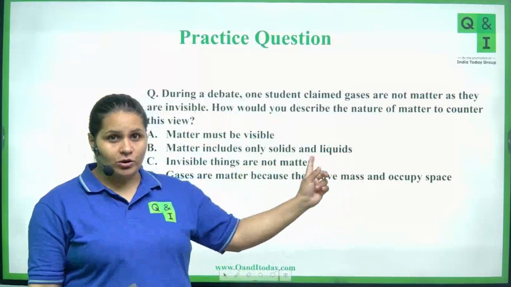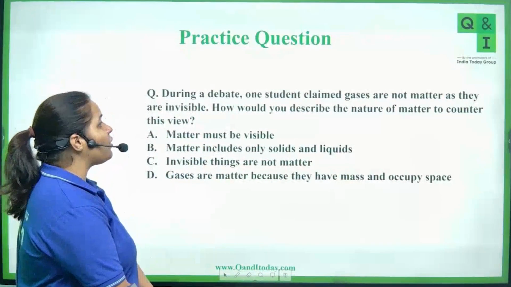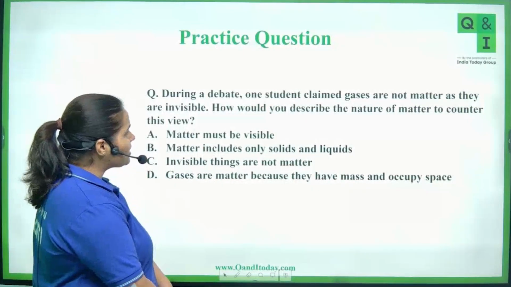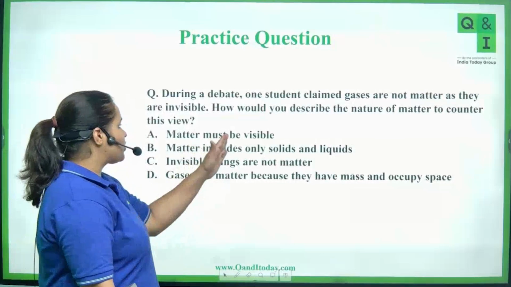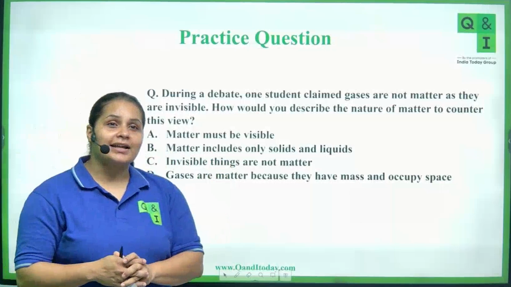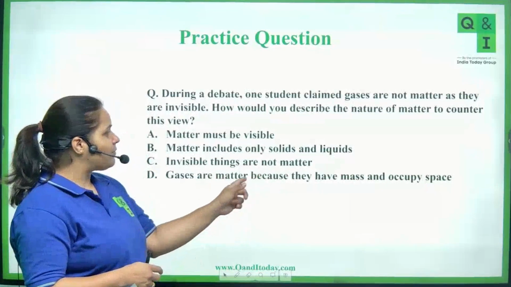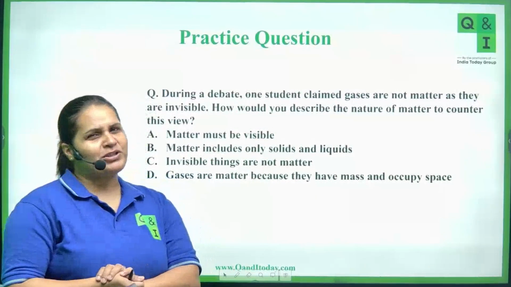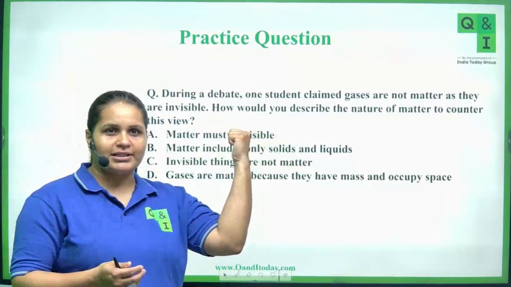Coming to the next question. During a debate, one student claimed gases are not matter as they are invisible. How would you describe the nature of matter to counter this view? Matter must be visible. Matter includes only solids and liquids. Invisible things are not matter. Gases are matter because they have mass and occupy space. Please write down the question number.